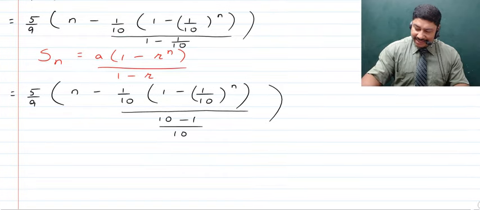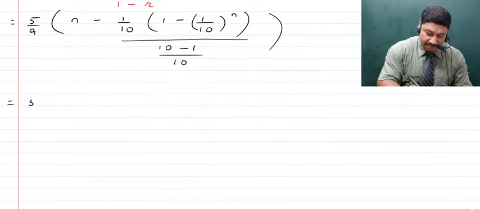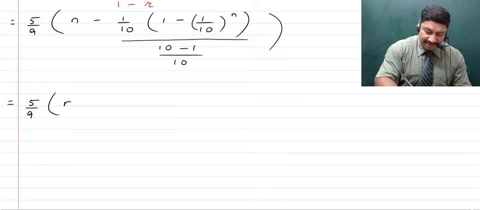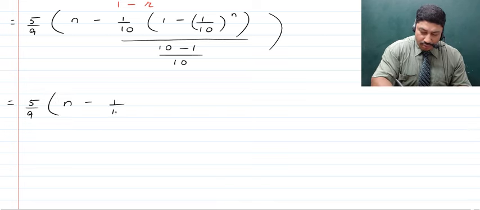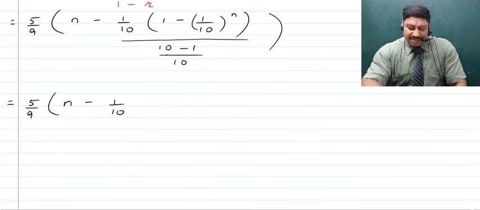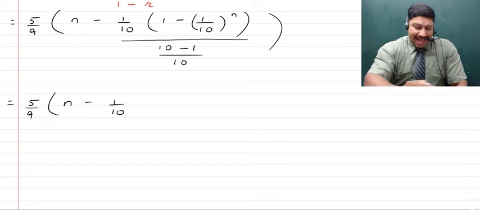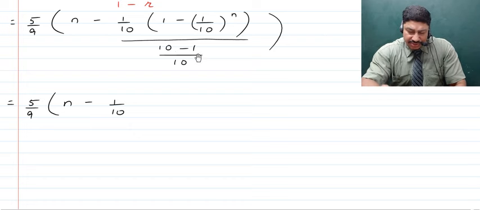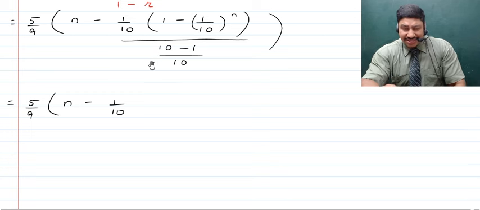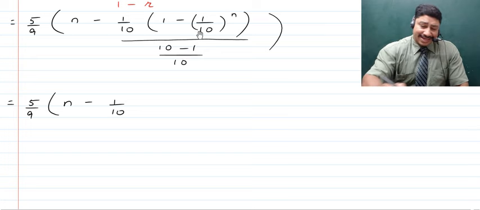Now children, in the next step, we will write this as 5 upon 9, still staying outside, and inside we have n minus 1 upon 10. And here obviously this 10 minus 1 upon 10 is going to become equal to 9 upon 10. And as we have one fraction which is divided by another fraction, this fraction can come to the numerator if we write the reciprocal of it, right? Because whatever comes after the division sign, if you convert that to a multiplication sign, you write its reciprocal. I'm sure you must have learned this in board maths.